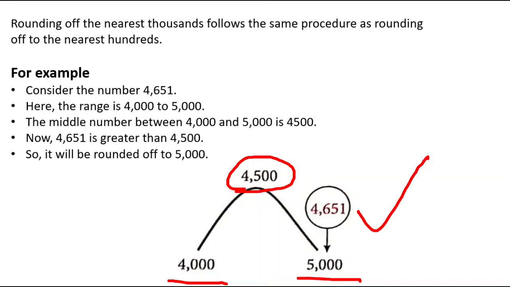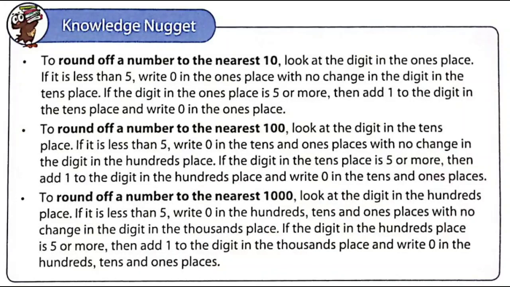Now 4651 is greater than 4500, so it will be rounded off to 5000. Let's have a look at some important points of this topic.